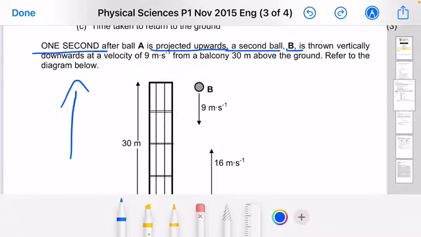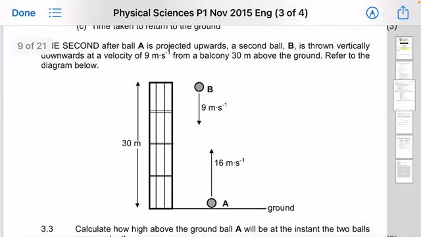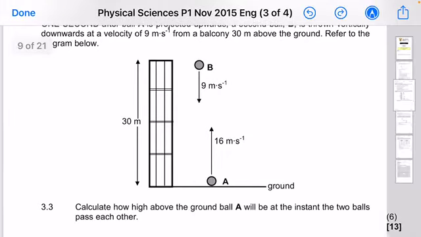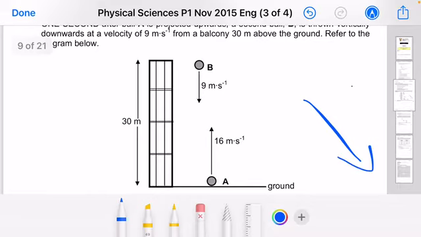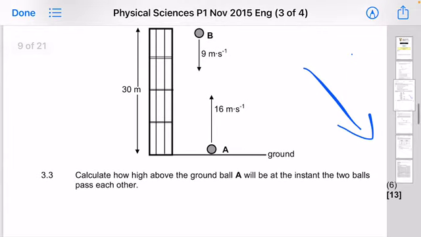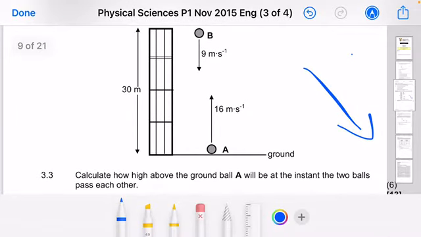So ladies and gentlemen, I think we can now move to question 3.3, which is allocated a lot of marks. It's allocated 6 marks, if you're able to see over there. It's a lot of marks, ladies and gentlemen. Please do make sure that you score all of these marks. So guys, let's read the question.